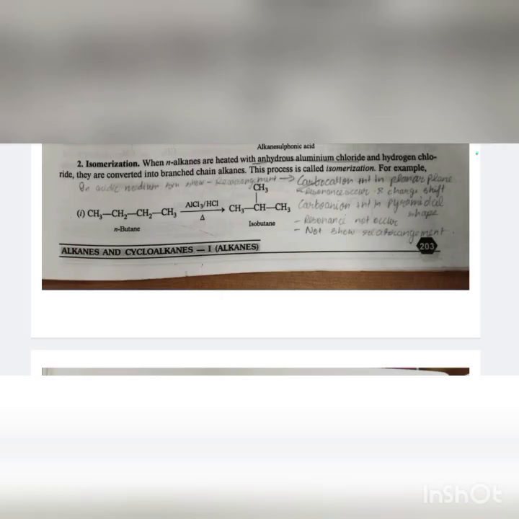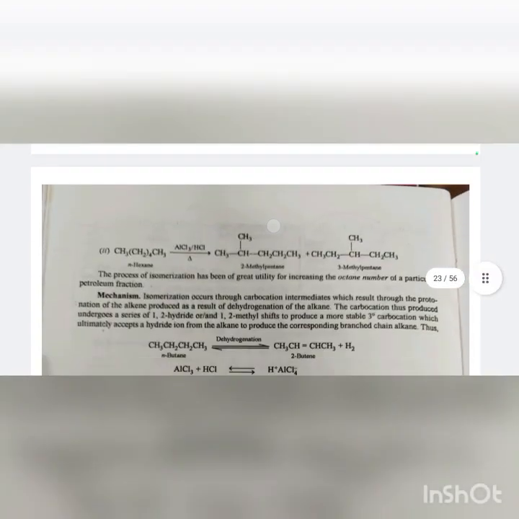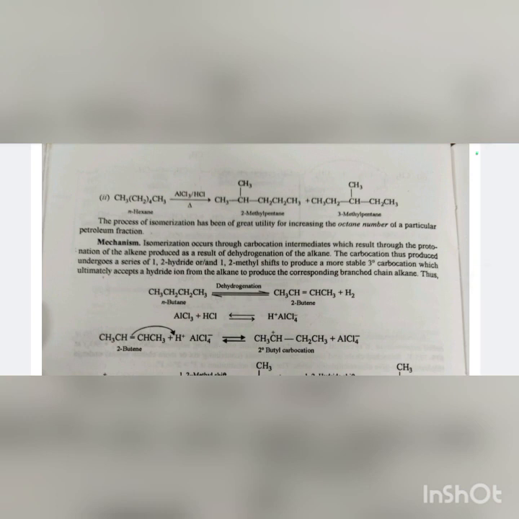So let's move further. Our next type of reaction is isomerization. When n-alkanes are heated with anhydrous aluminum chloride and hydrogen chloride, they are converted into branched chain alkanes. This process is called isomerization. The process of isomerization has been of great utility for increasing the octane number of a particular petroleum